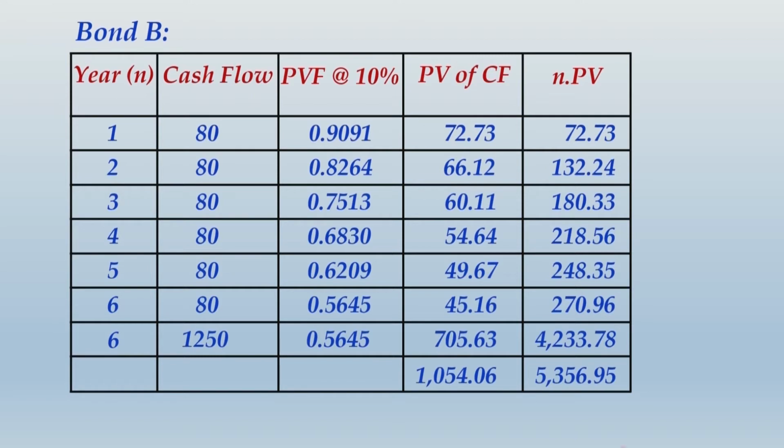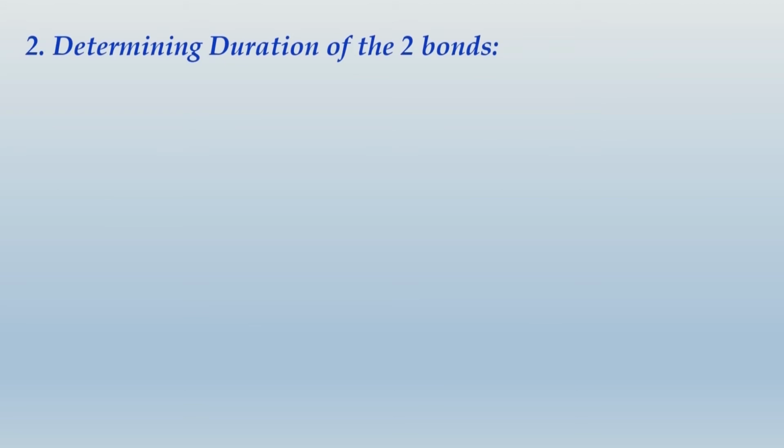So finally what we can get is intrinsic value of this bond is 1054.06. So please take note of this whole thing before I take you further. Alright friends, you would have finished writing this as well. Let us move ahead and take up the next calculation, that is duration of the two bonds.